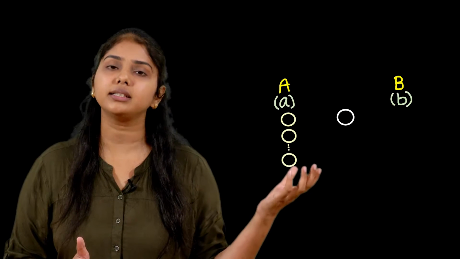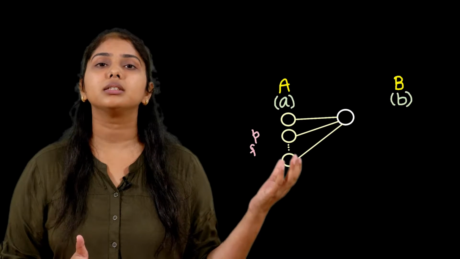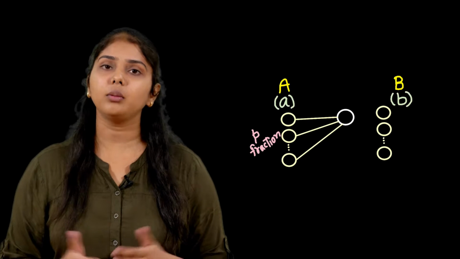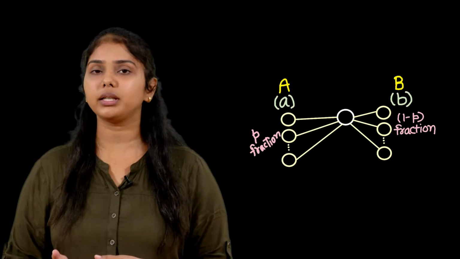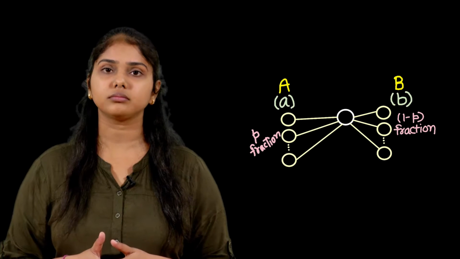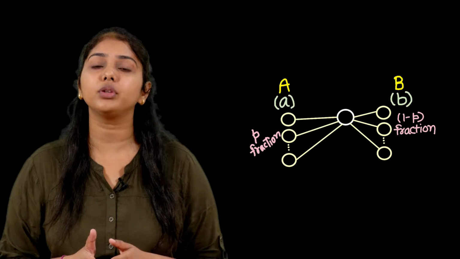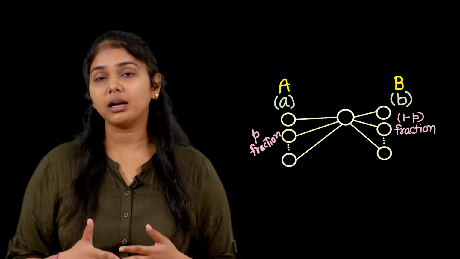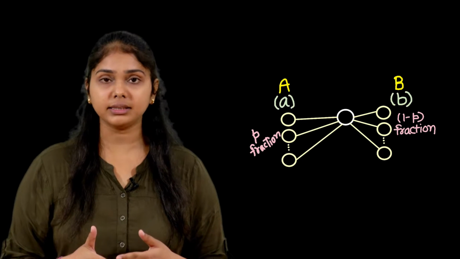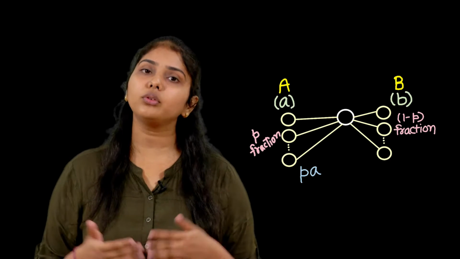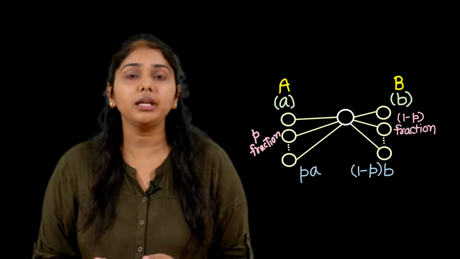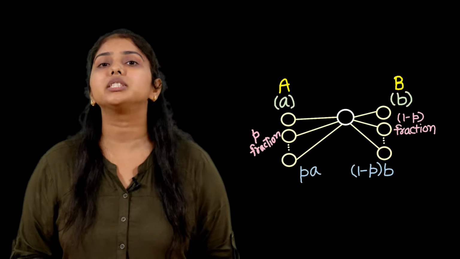Let's say P fraction of your friends have adopted A, and the remaining 1 minus P fraction have adopted action B. So, the payoff you get if you adopt A is P into a, and the payoff you get if you adopt B is (1 minus P) into b.